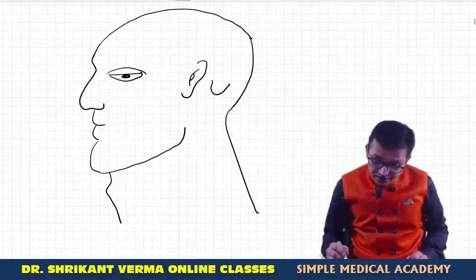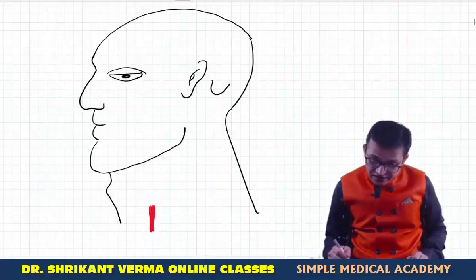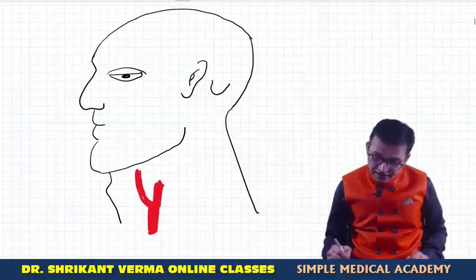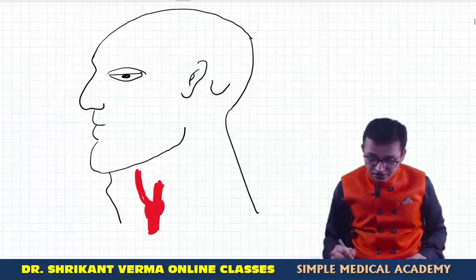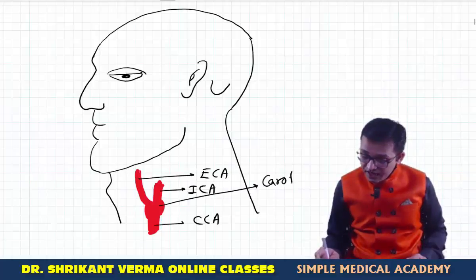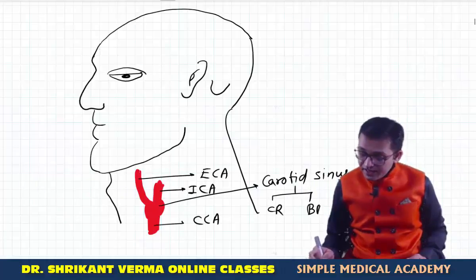So now what is happening? The common carotid artery is in the neck within the carotid sheath. Yes, diagrammatic presentation. This is the common carotid artery, which is dividing into the external carotid artery and another is the internal carotid artery, and at this site there is the dilatation at the bifurcation site, that is the carotid sinus. Okay, so these are the two divisions. What I told you, yes, this is the common carotid artery, this is the internal carotid artery, and here is the external carotid artery. This structure is indicating the carotid sinus, which is having the chemoreceptor and the baroreceptor.